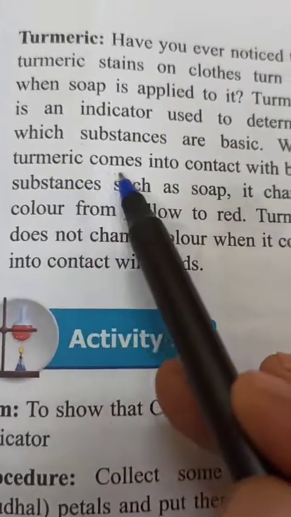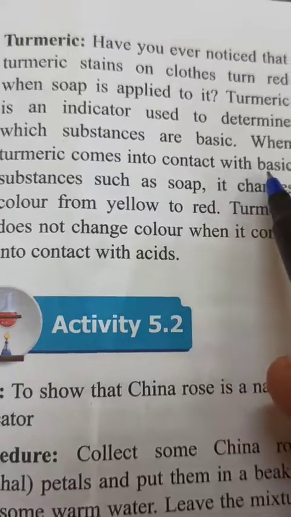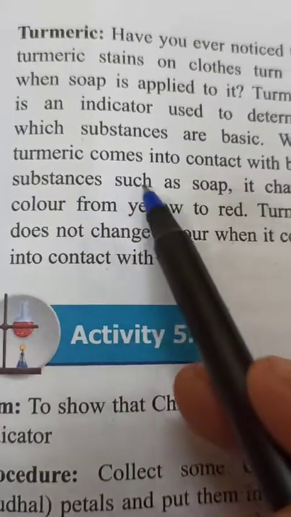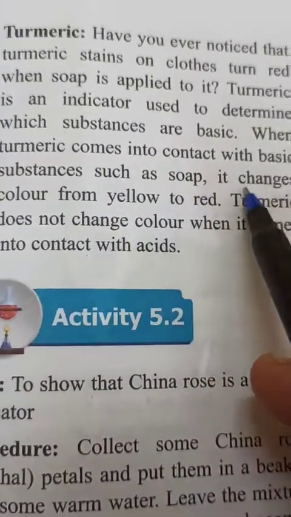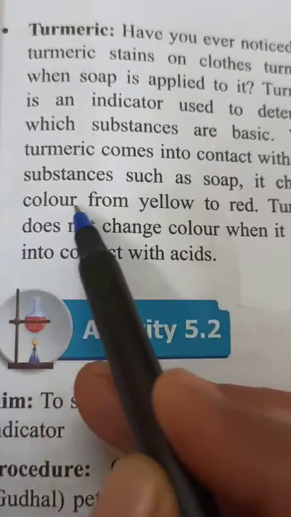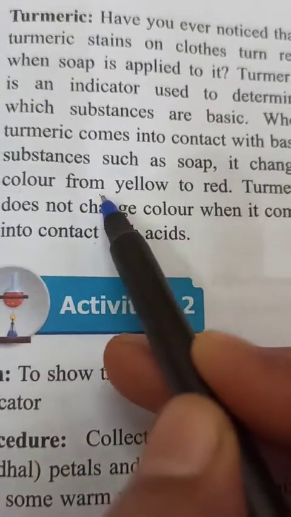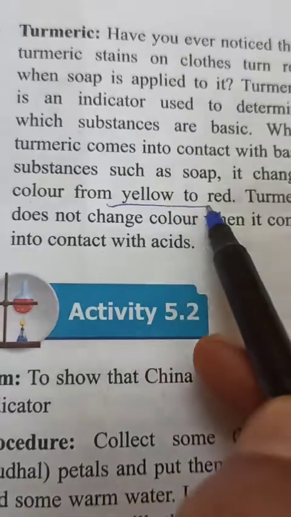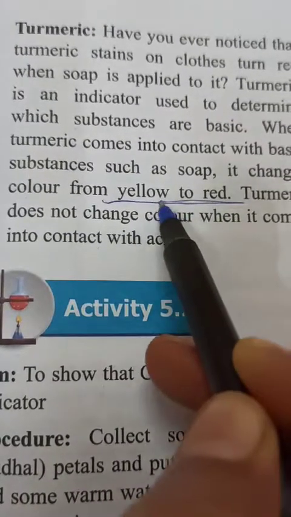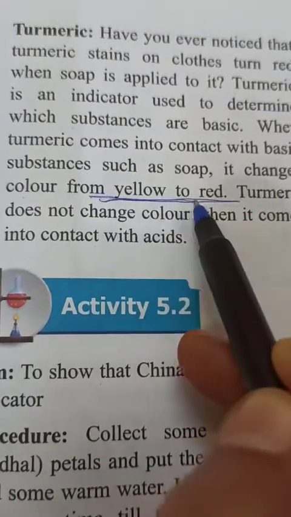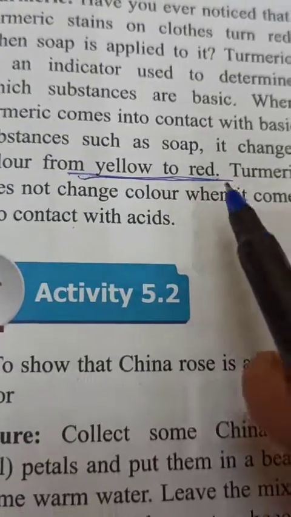When turmeric comes in contact with basic substances such as soap, it changes color from yellow to red. And this I have also shown you, and I have given you an activity also. I think you must have done it.